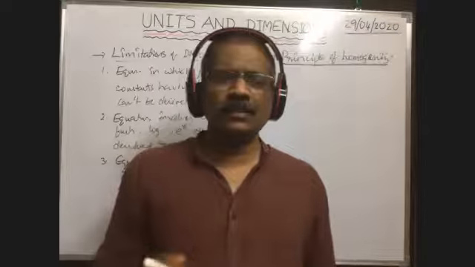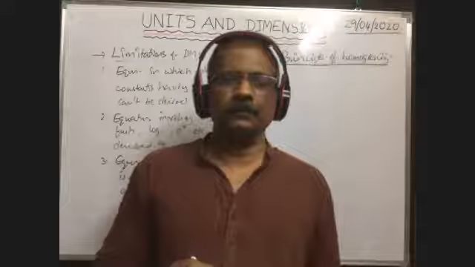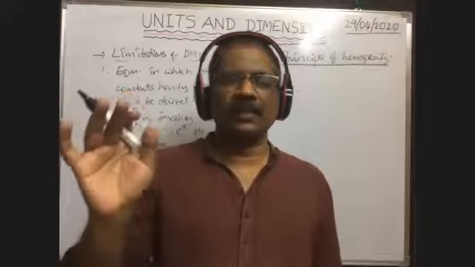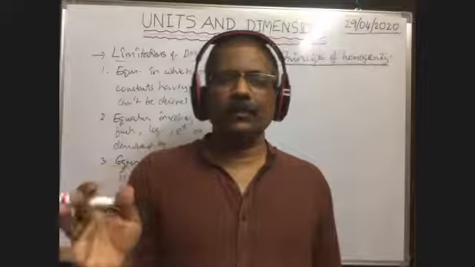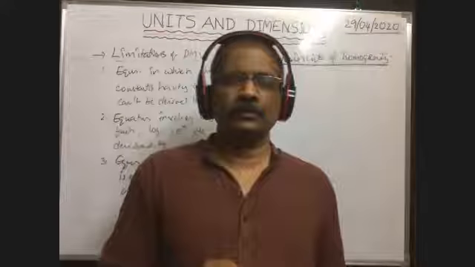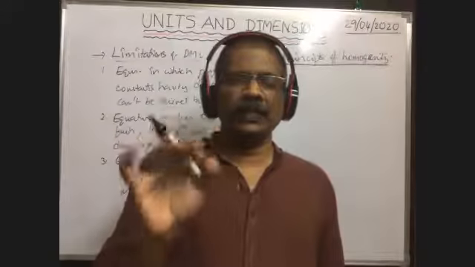Can we write like this? No. Can we write 10 centimeter plus 5 centimeter, or 5 centimeter plus 10 centimeter?